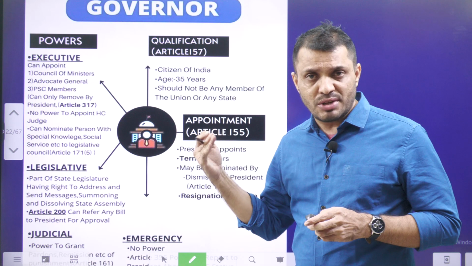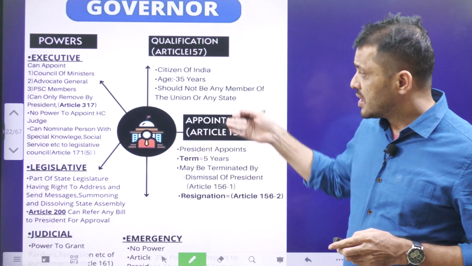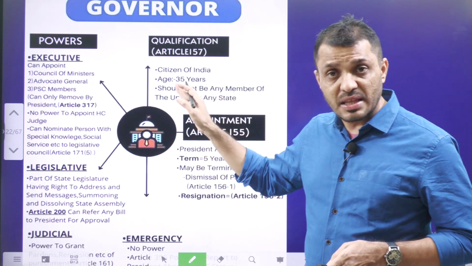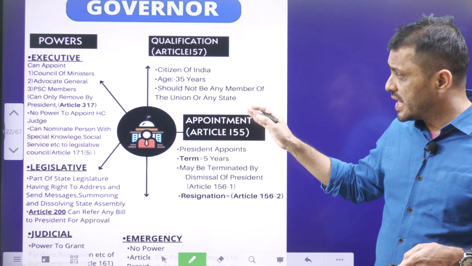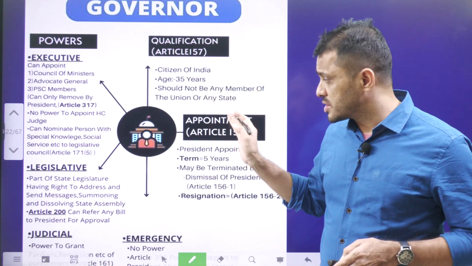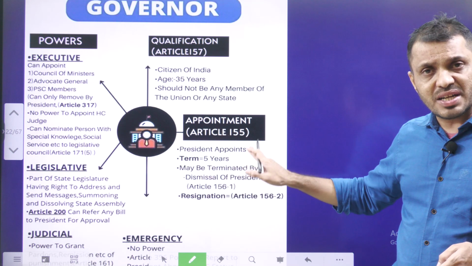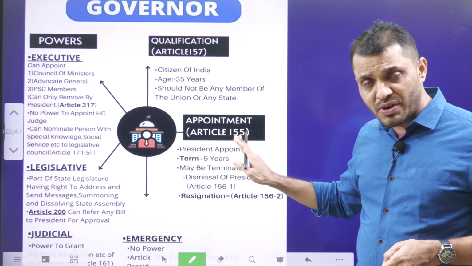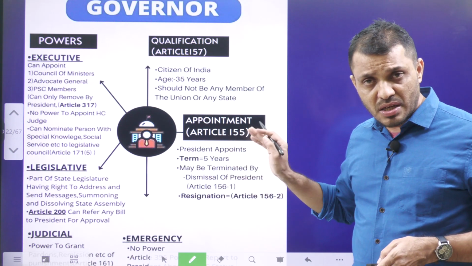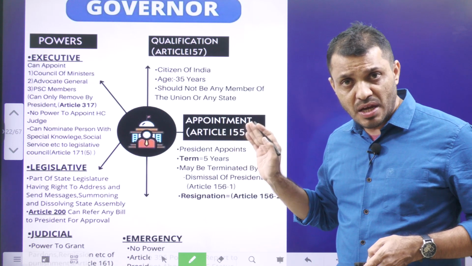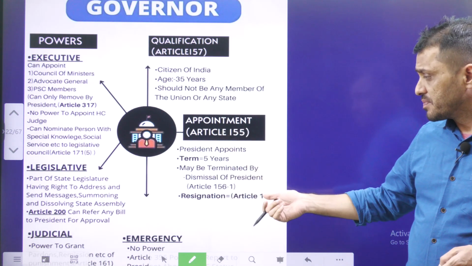Now we will see some basic information regarding the governor. Governor must be a citizen of India and the minimum age is 35 years, and he should not be a member of any house. Next, appointment. Governor will be appointed by the President of India for a tenure of 5 years, but governor will continue in his position at the pleasure of the president.